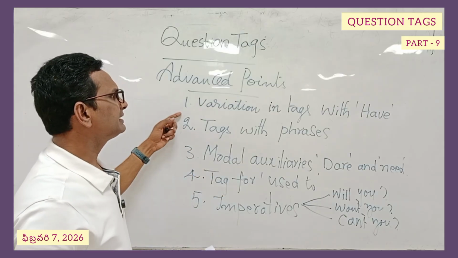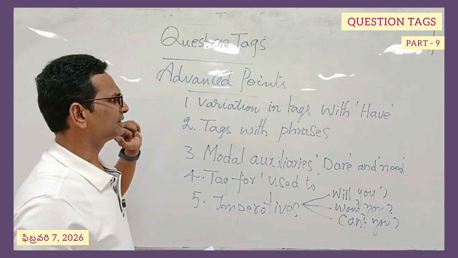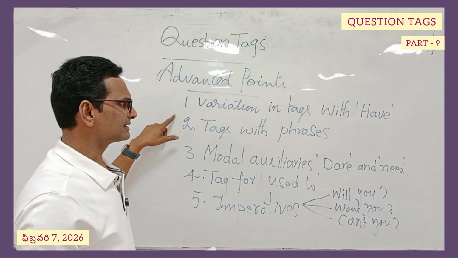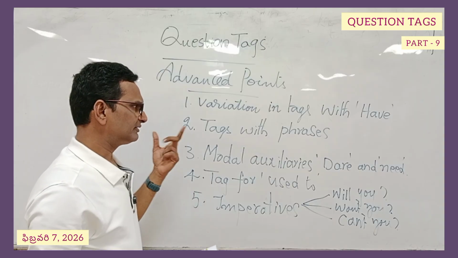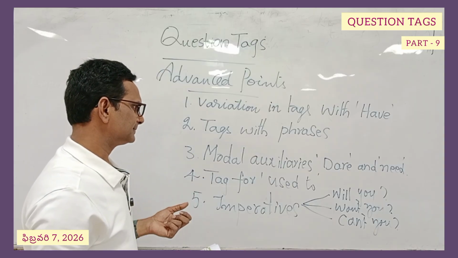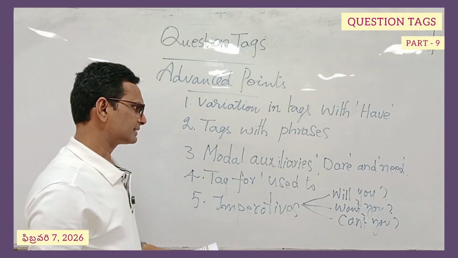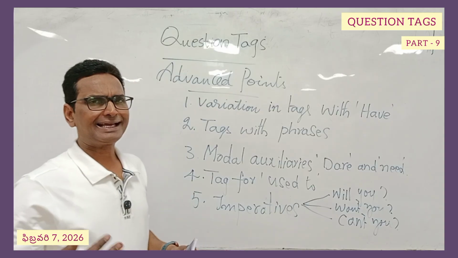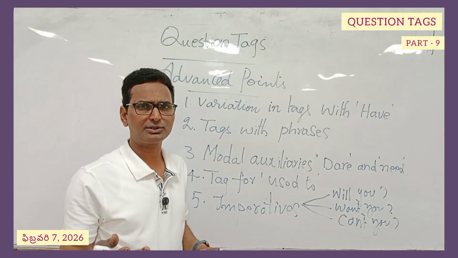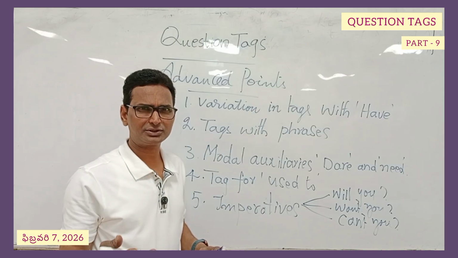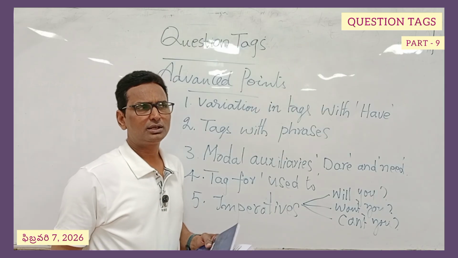Okay, so we will take a look at this variation in tags with have. What does this tell us? And the tags with phrases, what do we learn from this? What are the phrases that come with tags? And modal auxiliaries. Modal auxiliaries are actually can, could, shall, should, will, would, may, might, must, dare to, need to, ought to, supposed to, likely to. These are the various words. They are all helping verbs.